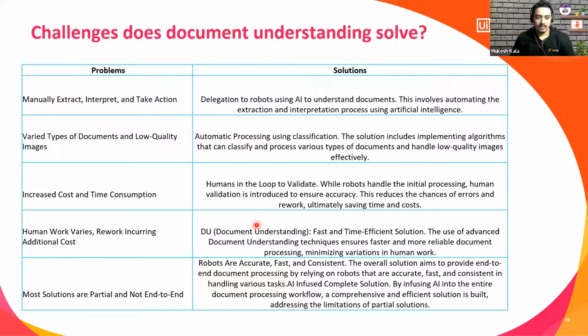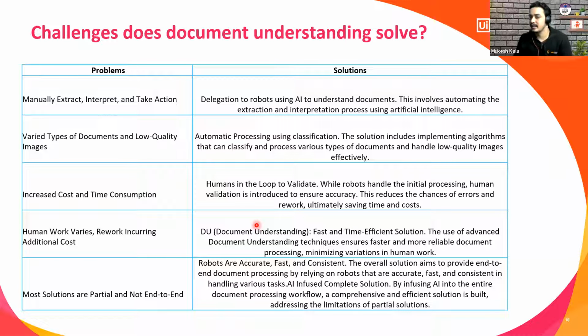Now, let's talk about what problems document understanding is solving. We see that yes, structured and unstructured data is there, and it is able to extract. But is there any industry-level problem which DU is solving? The answer to that question is yes. The problem statement is people are manually extracting, interpreting, and taking the actions. The solution is I apply document understanding, which is using artificial intelligence to understand the documents, extract, interpret, and everything is using the AI.